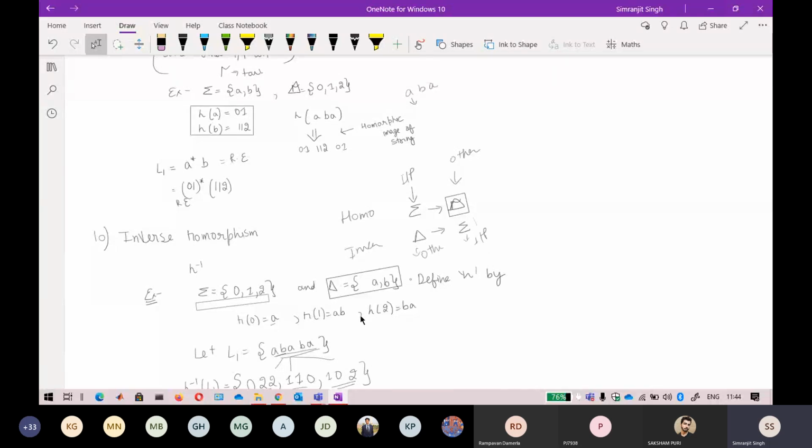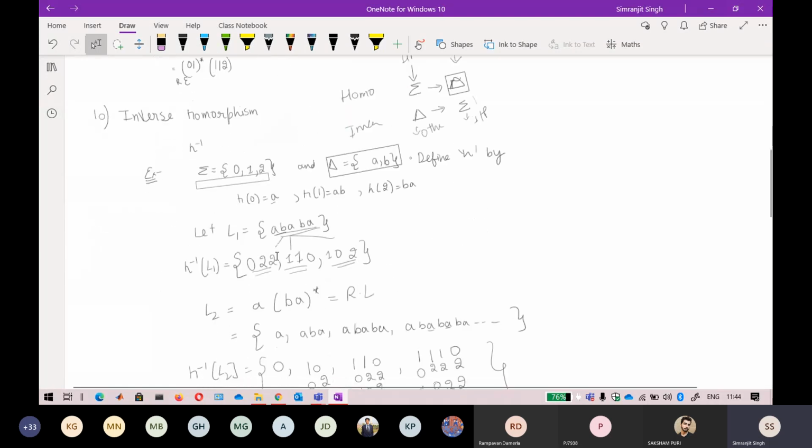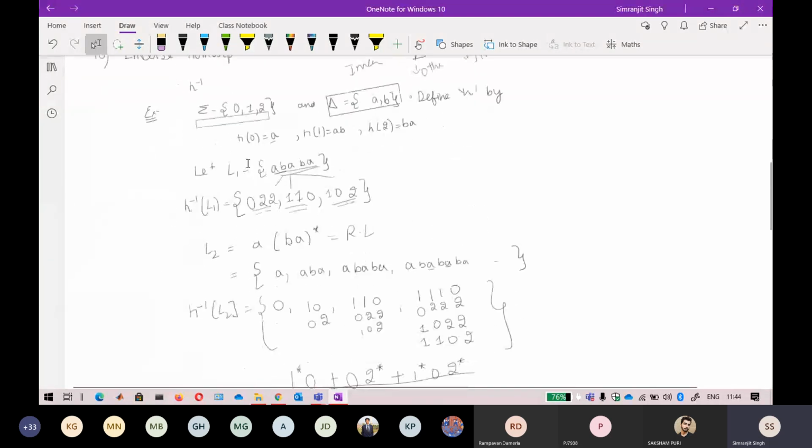In that scenario, you will be able to clearly see that we can get multiple strings. So if h of 0 is given as a, h of 1 is given as ab, and h of 2 is given as ba, and I am given a language that involves delta, which is the other language, you will see that we get different inverse homomorphism strings, the corresponding strings belonging to this language.